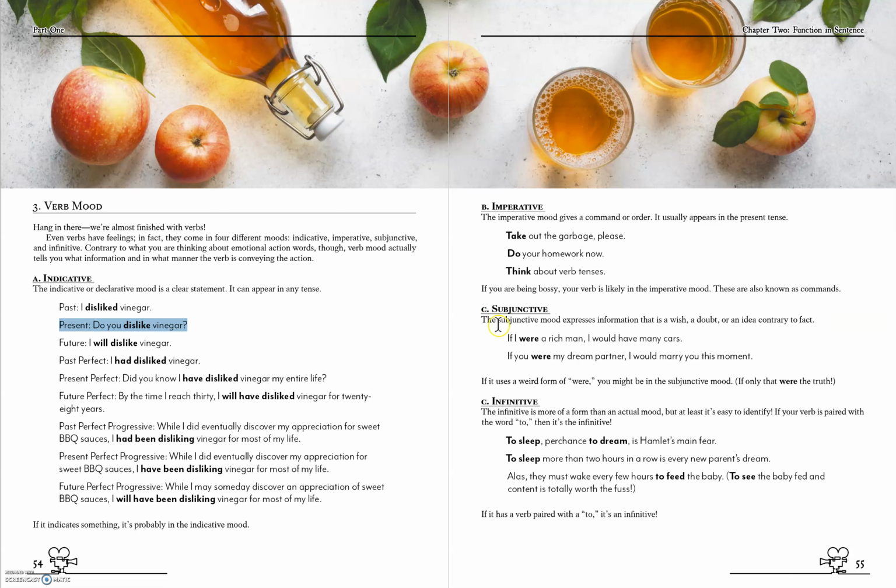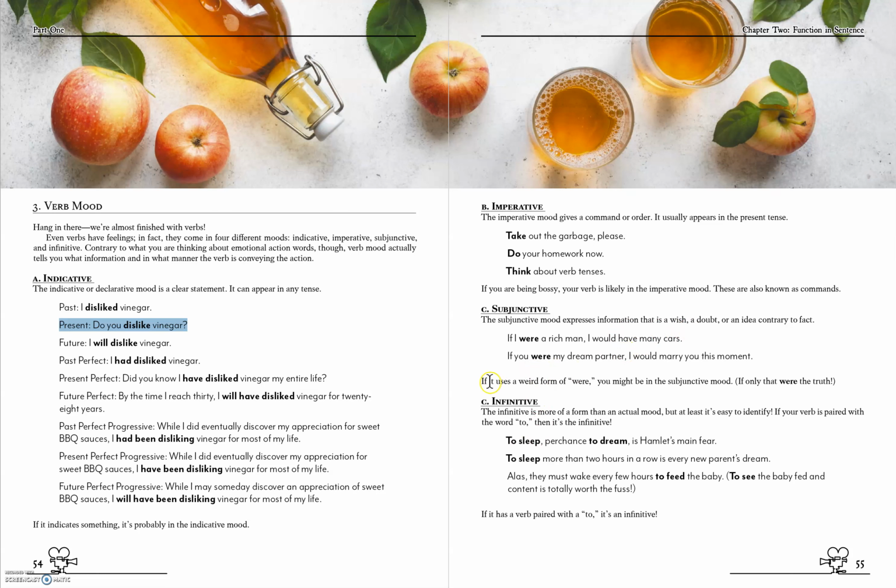And then we have the subjunctive. Okay, so the subjunctive is going to give you information that is a wish, a doubt, or something that is contrary to fact. This is why you end up with stuff like, if I were a rich man, right? If I were, not if I was, but if I were, even though you're like, but isn't were for you? Like you were a thing? Yes, but the subjunctive is when you would use it. If you were my dream partner, you know. So the subjunctive mood is going to express anytime that you are contrary to reality.